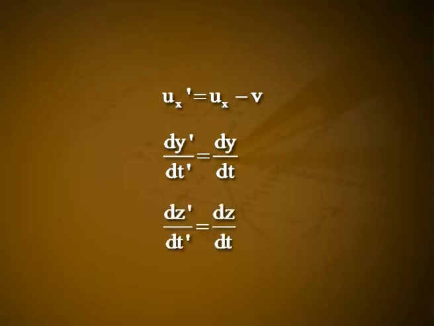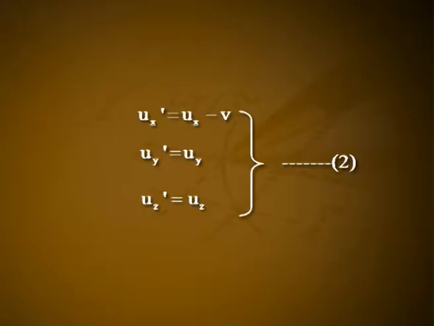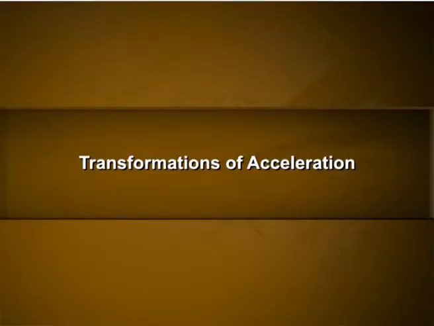Then ux dash is equal to ux minus v. d by dt dash of y dash is equal to d by dt of y. d by dt dash of z dash is equal to d by dt of z. Thus, the velocity transformation equations are ux dash equals ux minus v, uy dash equals uy, uz dash equals uz. Let it be numbered as 2. These three equations can be written in vector form as vector u dash equals vector u minus vector v.